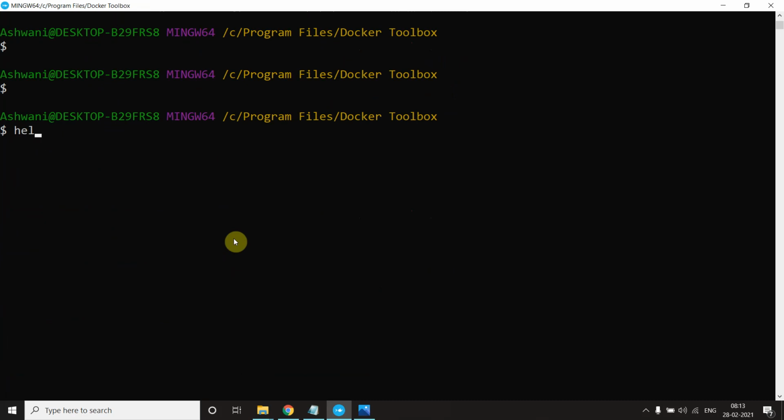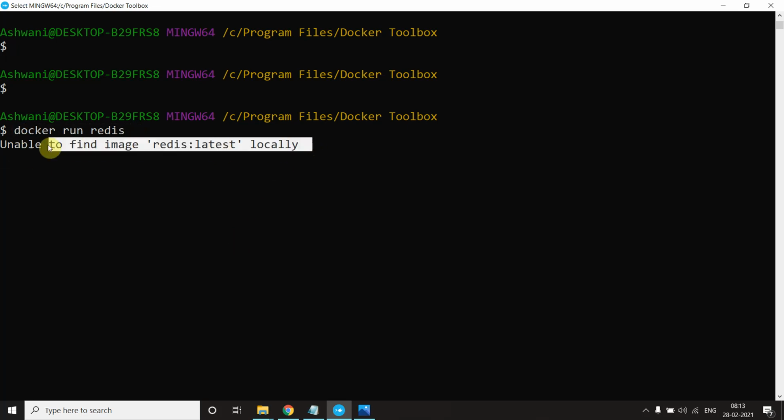Docker run redis. If you see here, when I run docker run redis, it says unable to find image, because it doesn't have the image in my local system. What does local mean? It means cache.